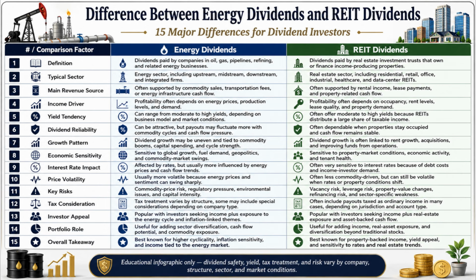Number 6. Energy dividends can be attractive, but payouts may fluctuate more with commodity cycles and cash flow pressure, whereas REIT dividends are often dependable when properties stay occupied and cash flow remains stable.